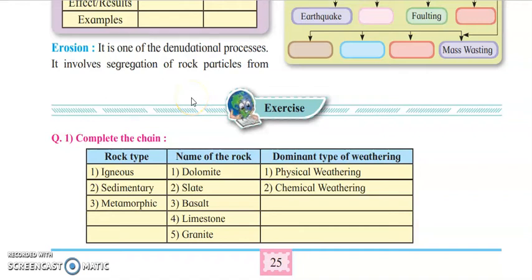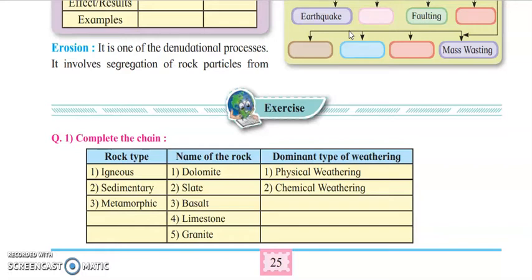Hello students, in this video we are going to solve the exercise of lesson number 2, that is weathering and mass wasting for 11th standard science students. So let us start with the first question, that is complete the following chain. The first question consists of 3 columns. First is rock type, name of the rock, dominant type of weathering.